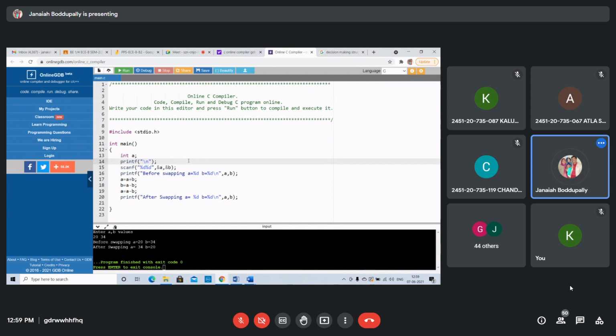Printf size of int equals to percentile d. Size of int is percentile d, using the size of operator.